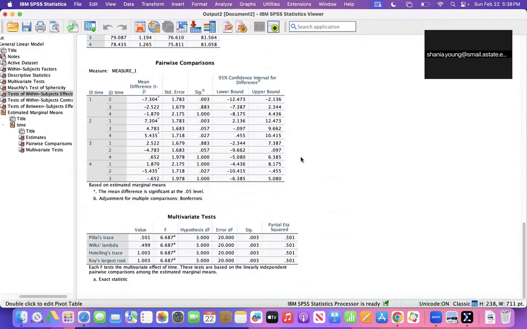So overall, the results show the attitude changed significantly over time after eating chocolate. The chocolate appears to improve attitude shortly after eating it, but the effect does not last long. Attitude increased at first, then gradually returned closer to the starting level. So in conclusion, chocolate has a significant but short-term effect on attitude. Thank you.